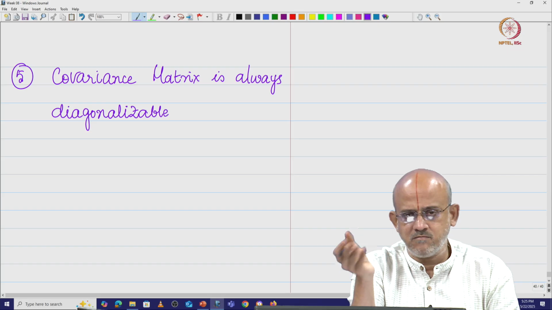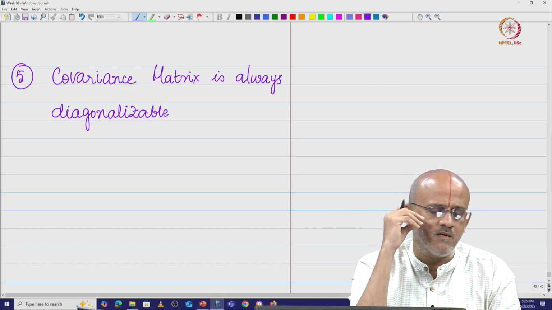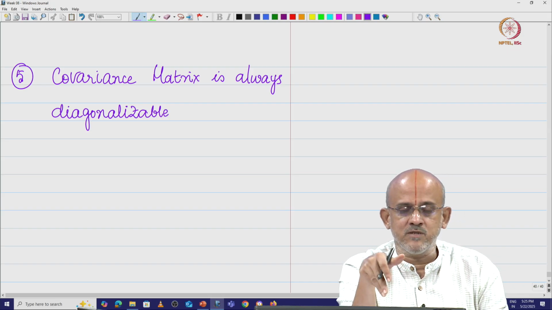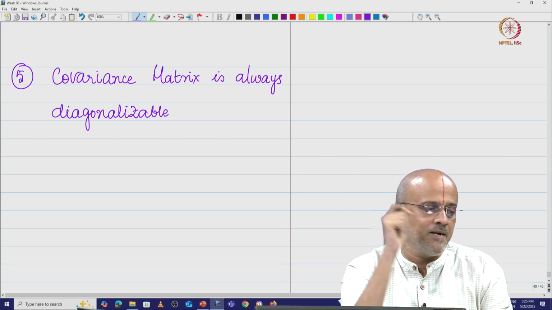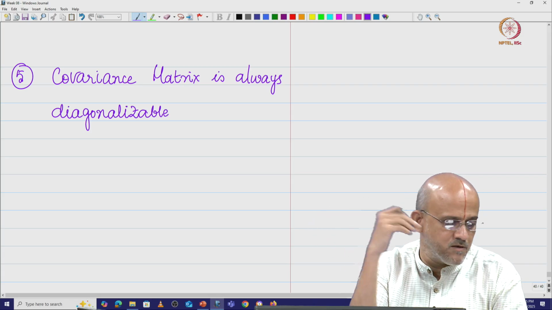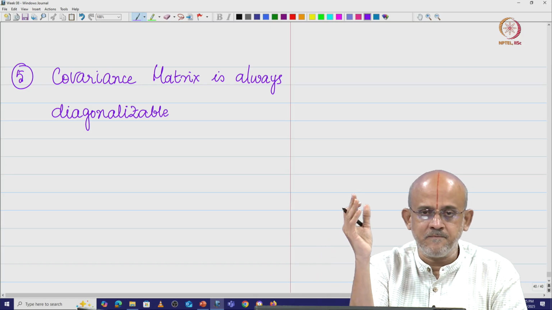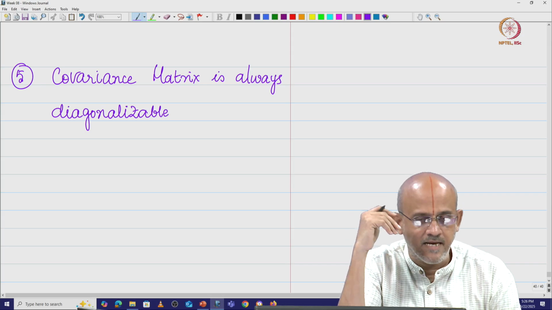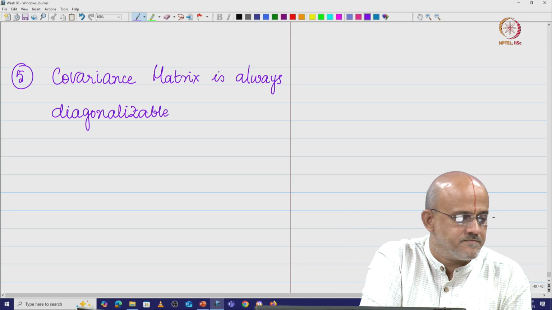So, you can use your eigenvalues and eigenvectors, or you can even choose your A matrix. We just saw that Cy is equal to A Cx A transpose. So, you can choose a matrix in such a way that you get a diagonal matrix, and typically you have multiple ways of doing this, right. The matrix A is not going to be unique. One way that you can do is you can use your eigenvalues and eigenvectors. So, I can find the eigenvalues and eigenvectors of this covariance matrix, and I can diagonalize using them and so on, right.